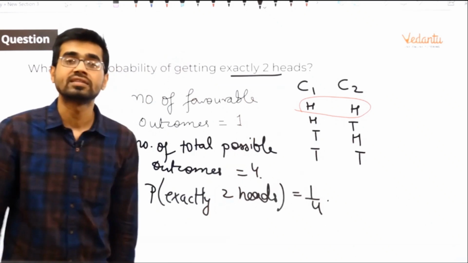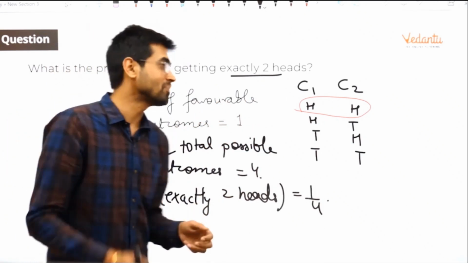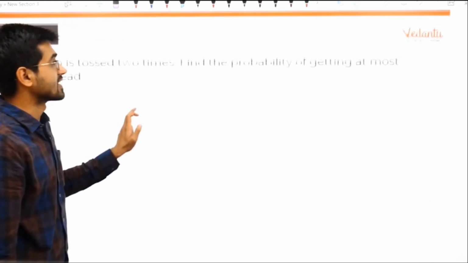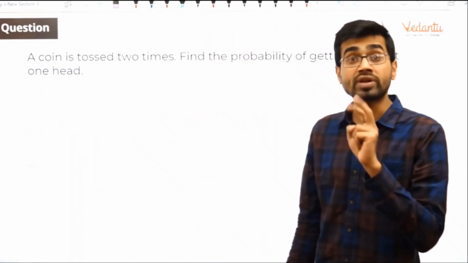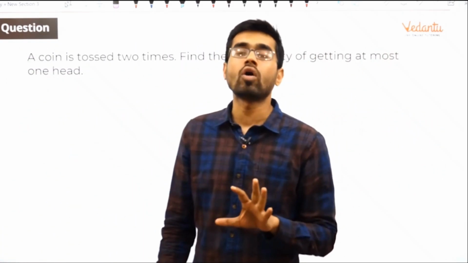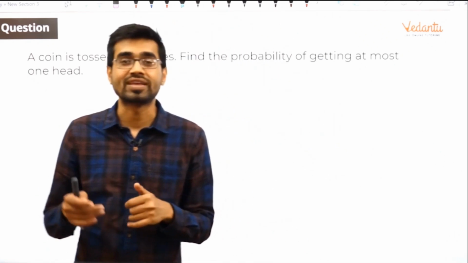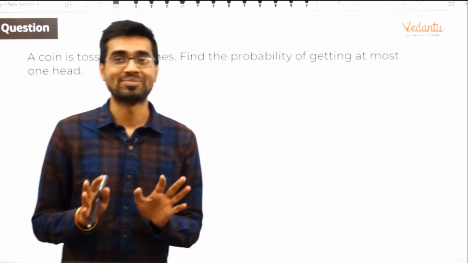Do you all understand this? Number of favorable over number of total possible. Yes. Simple, easy questions. I hope you all understand that. Let us do one more question. A coin is tossed 2 times. It is the same as doing 2 coin toss, sorry, tongue twisters. 2 coin toss at the same time.